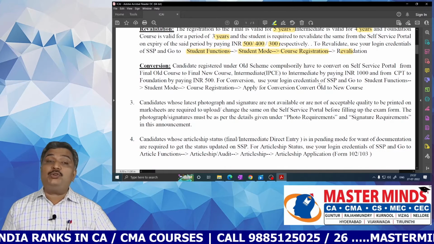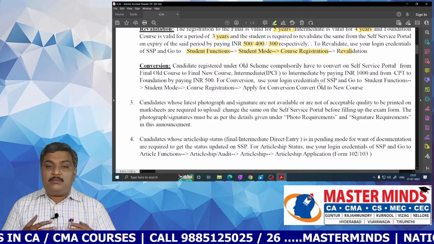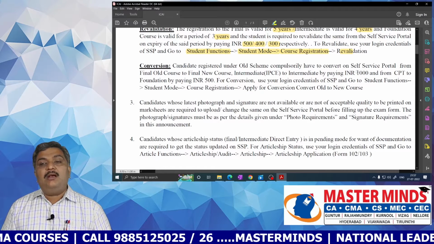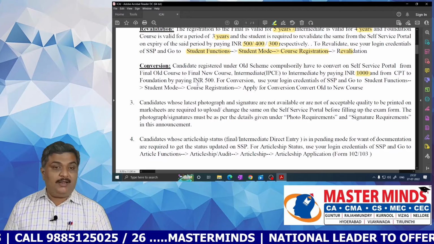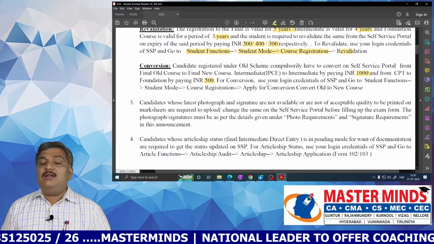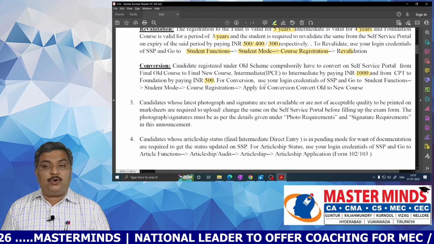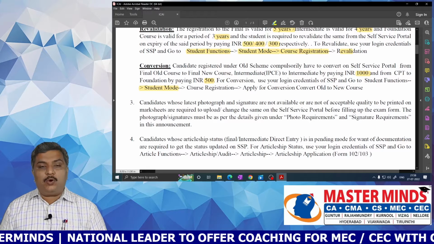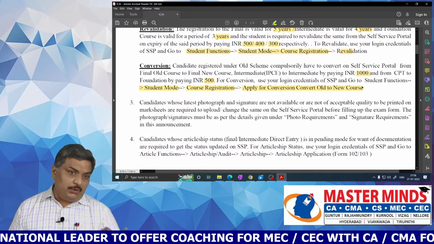For example, if you want to convert from the old course to the new course in CA final, or from IPCE to CA intermediate, those students have to pay 1000 rupees, and students who want to convert from CP2 to foundation have to pay 500 rupees. And what is the procedure of conversion? After paying the required fee, the student has to go to the student functions, then the student mode, course registration, and then select apply for conversion, convert old to new course.